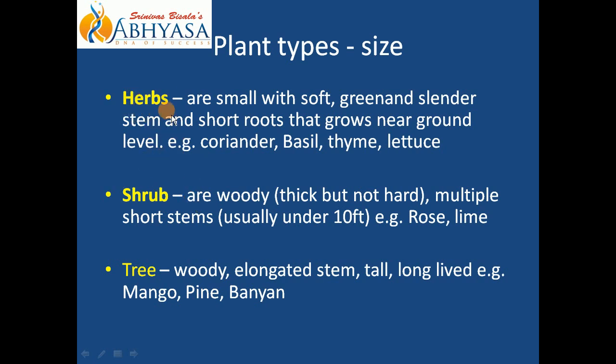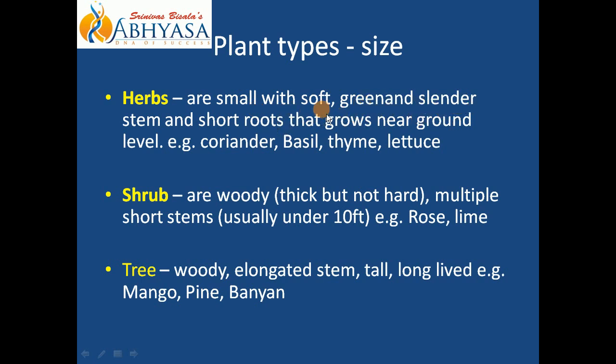First is herbs. These are small with soft green and slender stem, very short roots, and they grow near ground level. Because stem is very soft and tender, slender or tender also. Slender is a different word, but tender is very different.